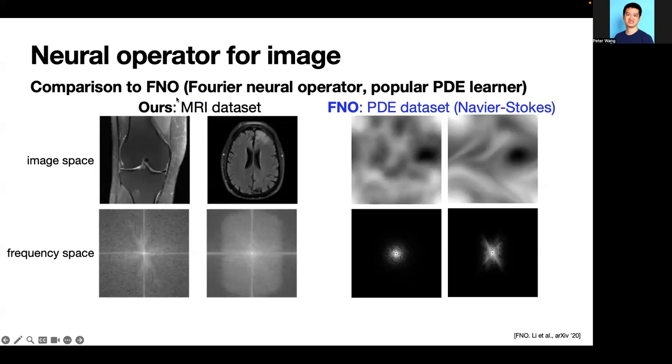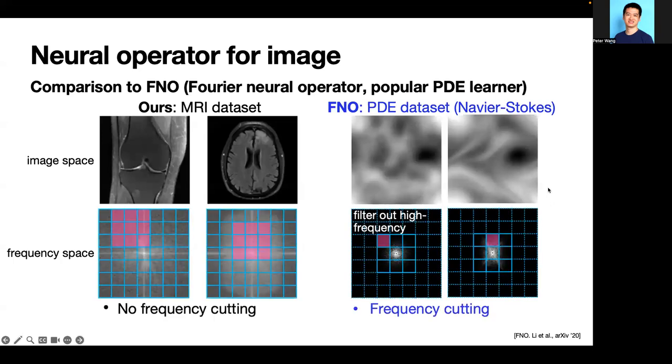The proposed neural operator is optimized for images, compared to an existing popular neural operator, FNO, which is well developed for PDE learning. Our method considers the identity of images, which is in the full frequency space, whereas PDE data are smooth functions and high frequency data is usually irrelevant or noisy. Due to this different data prior, we consider the full frequency data, whereas FNO discards high frequency data. This is a fundamental issue preventing us from directly applying FNO to images.